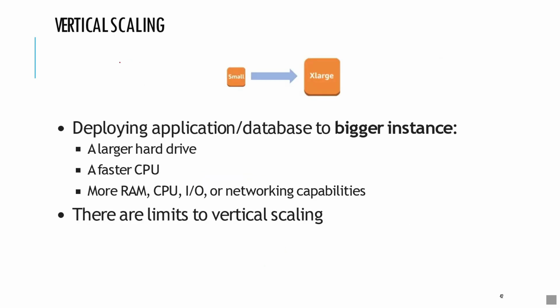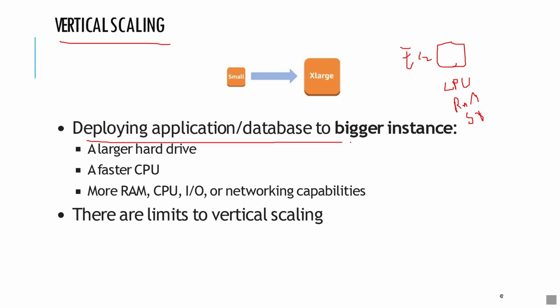There are two types of scalability. The first one is vertical scaling and the other one is horizontal scaling. In vertical scaling, let us assume we have an EC2 instance which has a very small CPU, very little RAM, and very little memory or storage. So we deploy the application or database to a bigger instance.